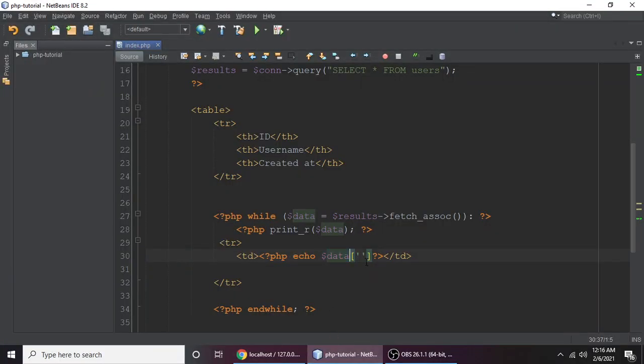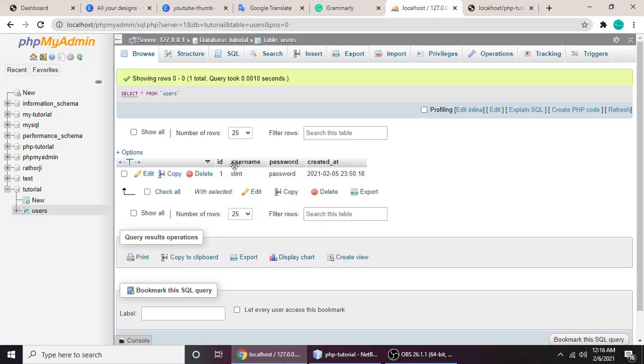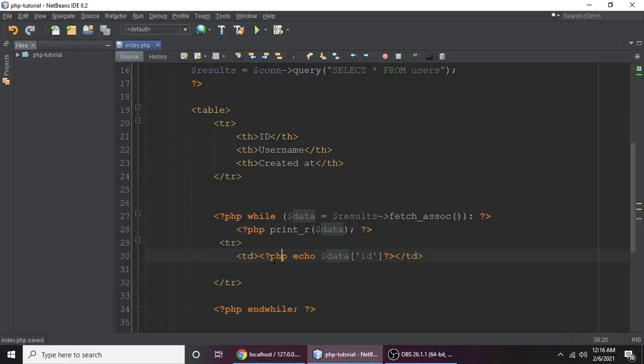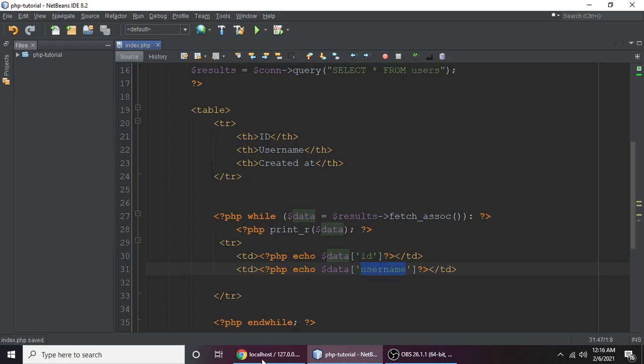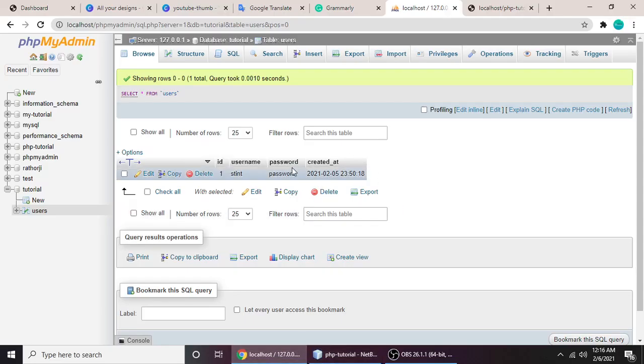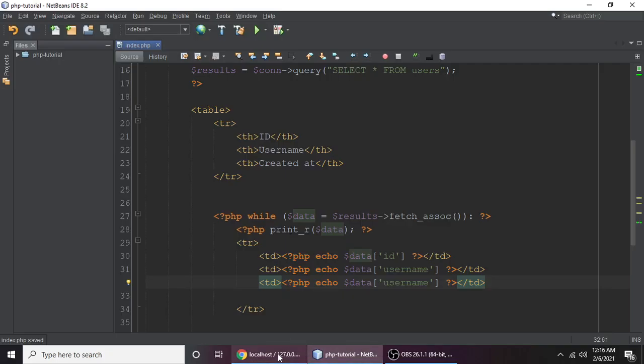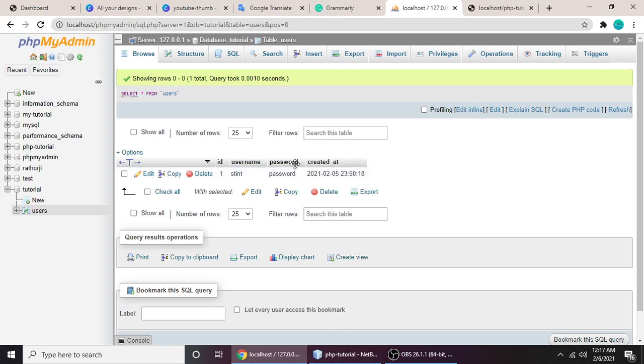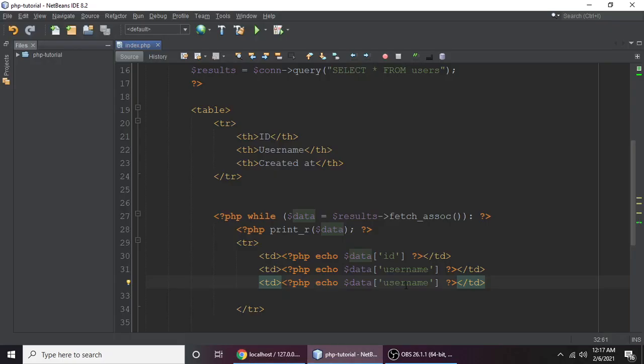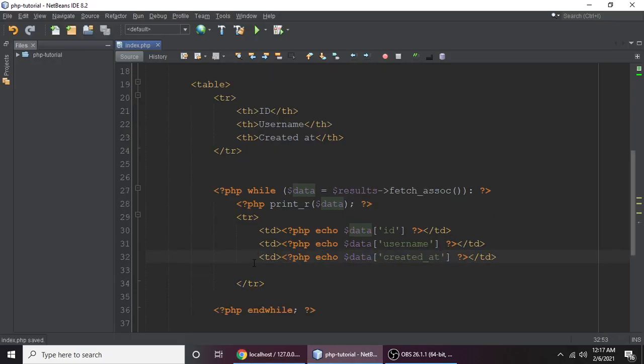So let's put id, and this id is exactly the same as this id. Next for username, let's copy and paste, and this username is just this username. Last, we are not showing our password in the table, so we just skip the password and show created at. Control S to save.